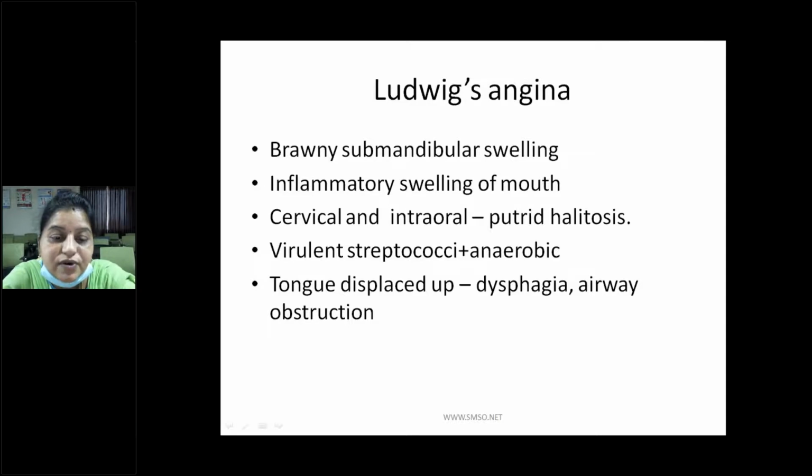Virulent streptococci plus anaerobic infections are the main cause of Ludwig's angina. There will be an upward displacement of the tongue, which may lead to dysphagia and airway obstruction.